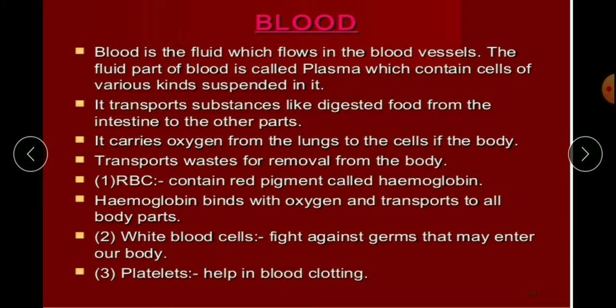Aerobic respiration will happen in the cell, that is cellular respiration. So after that, the waste may be carbon dioxide. So cells will take oxygen and give outside what? Carbon dioxide. And whatever waste is coming out from the respiration, from the cell, it carries. It transports waste for removal from the body. So from where are we getting the waste? From the cells. Cells will give out waste.